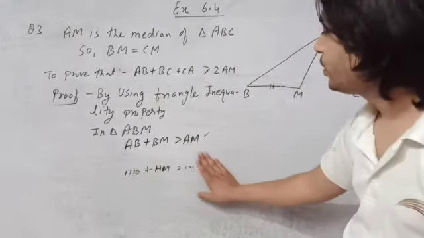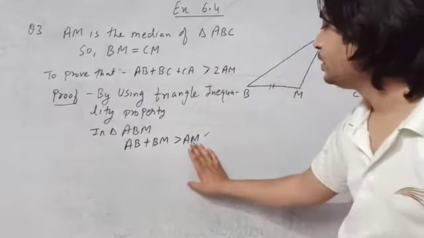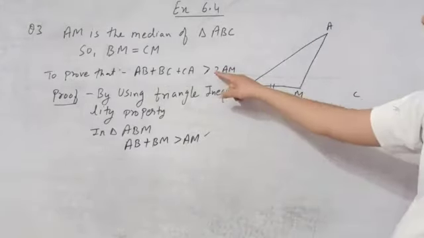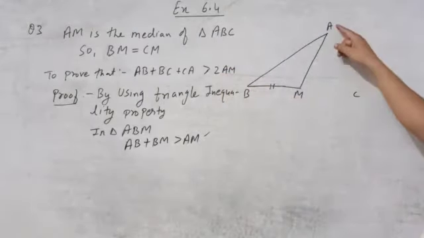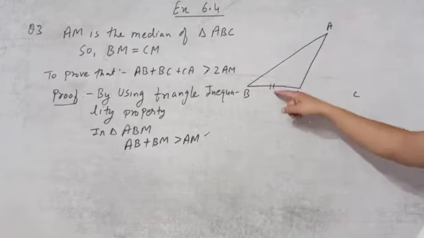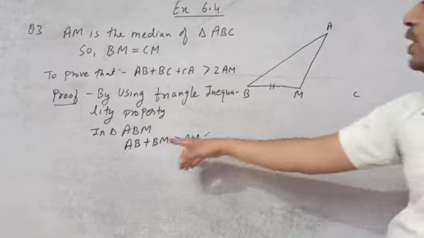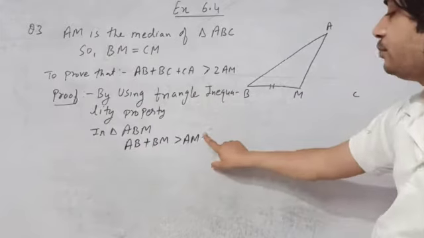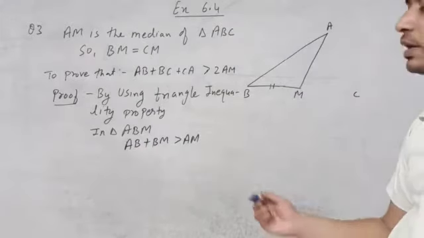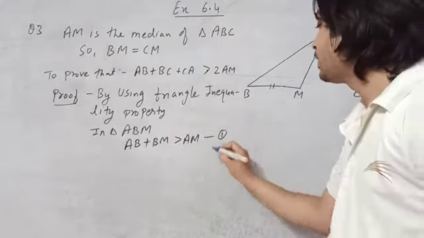Remember, when we write at the first time, we check what we need after greater than: AM. Where can the AM come? When we add these two, it will come AM. So we will write only this one condition. This is our equation number 1.